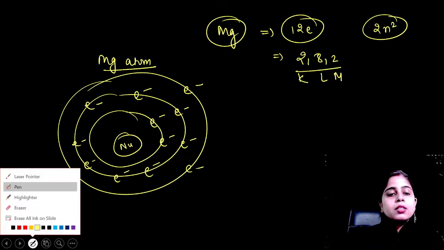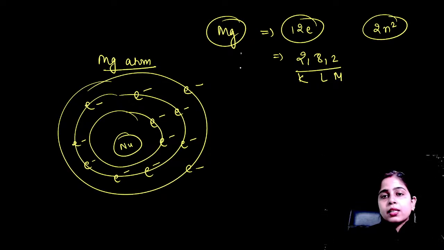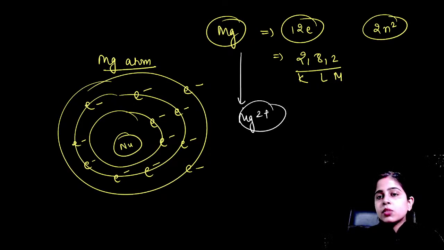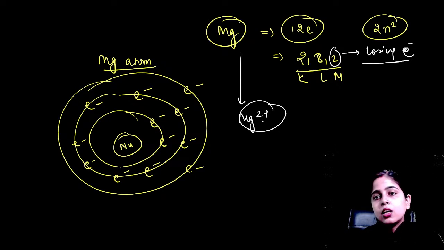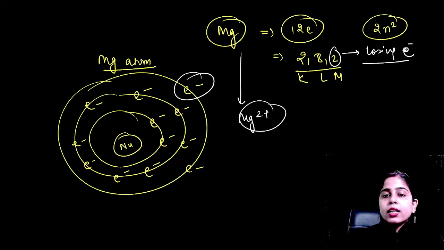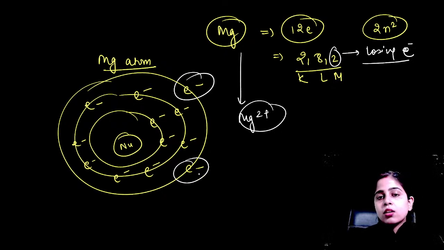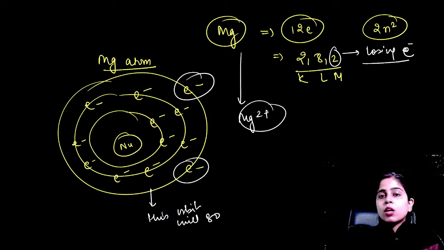Now magnesium is forming Mg2 plus. So how will it form Mg2 plus? By losing its 2 electrons. Losing electrons, it will gain a charge of 2 positive. Yes, 2 electrons it has lost. If these 2 electrons are lost, then this orbit will not be present.